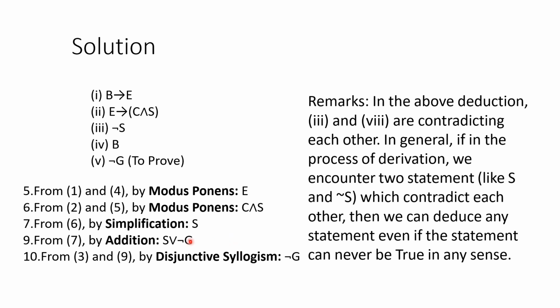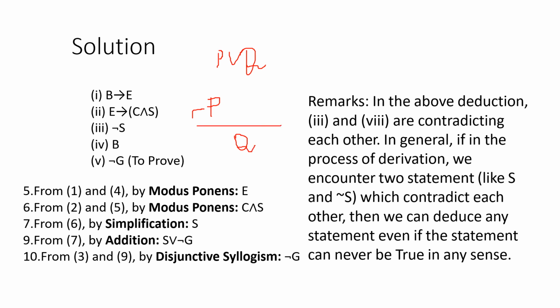Then we can apply disjunctive syllogism here on S or not G. According to disjunctive syllogism, if P or Q is true and not P is true, then I can say that Q is true.